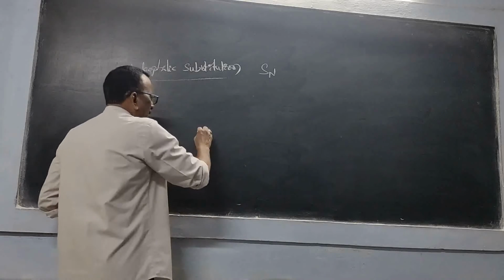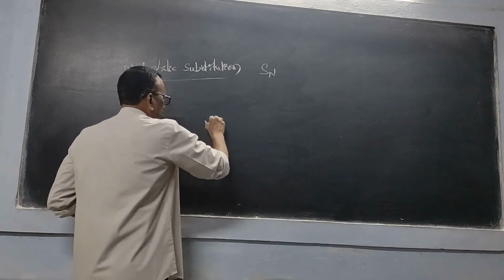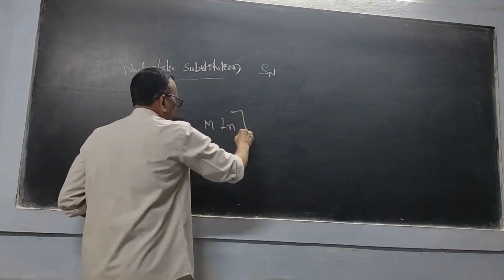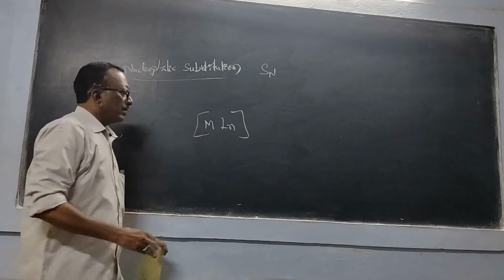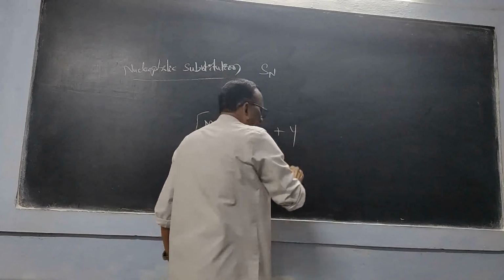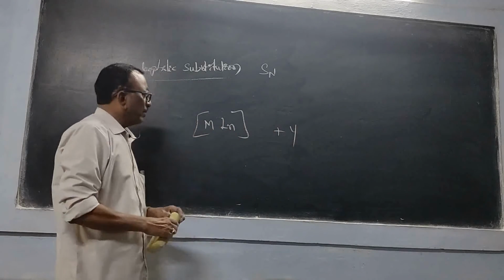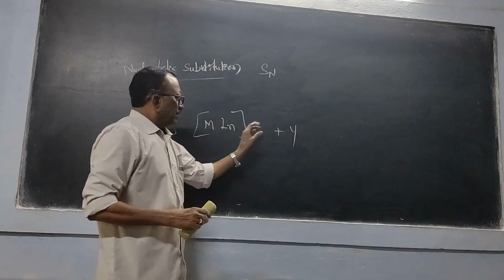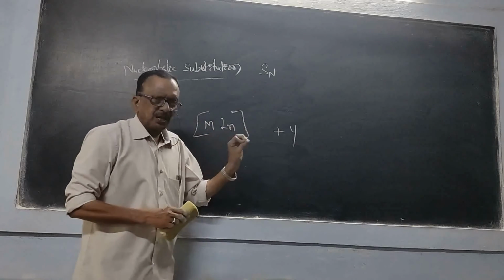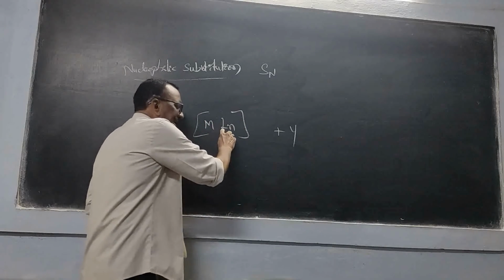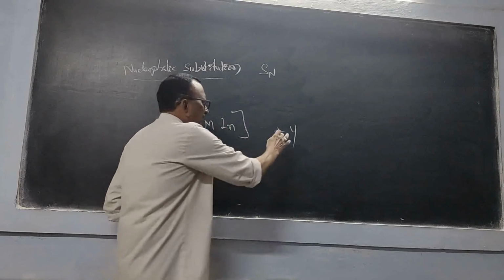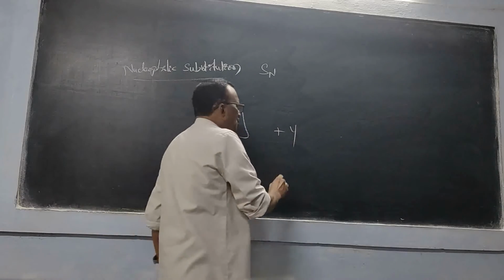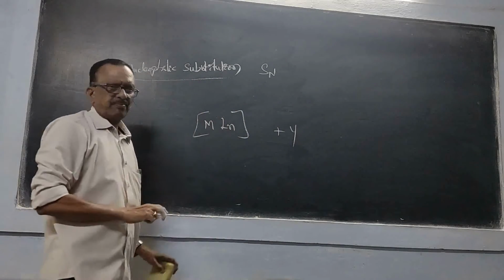So here we must understand this first. In the case of a complex, we have ligands. There is one more ligand, another ligand. In the case of these complexes, if one ligand is replaced by another ligand, then it is called a substitution.